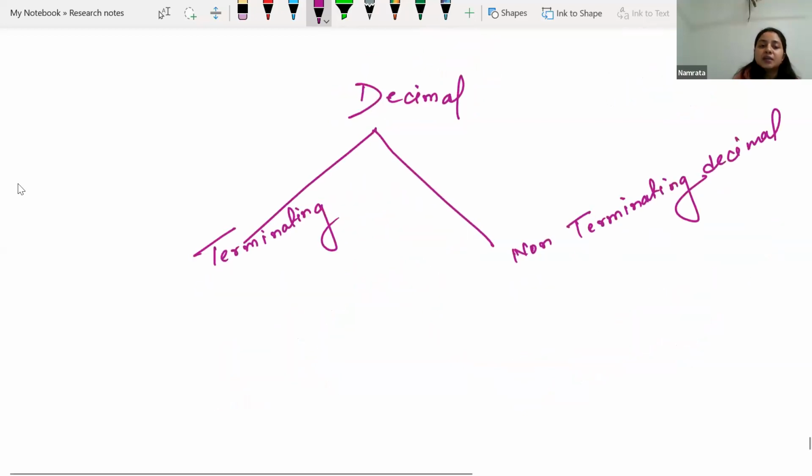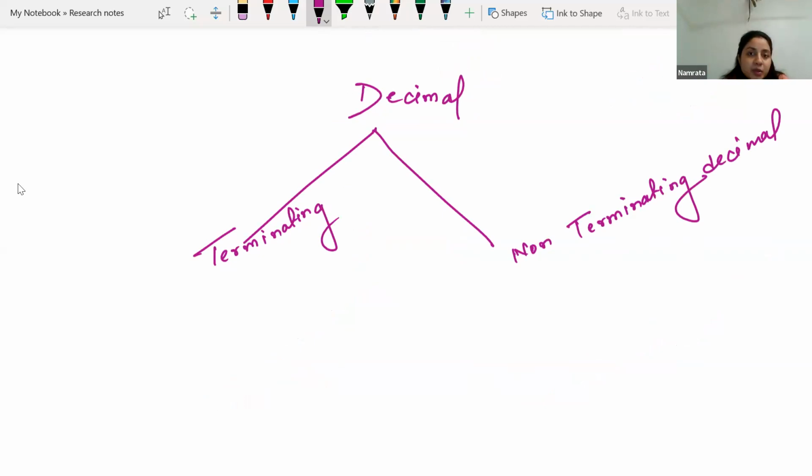Terminating decimal number, that means termination. Any person got terminated from the reality, so termination means stoppage. Or they just got excluded from there, they just got out from there. So termination means stop.